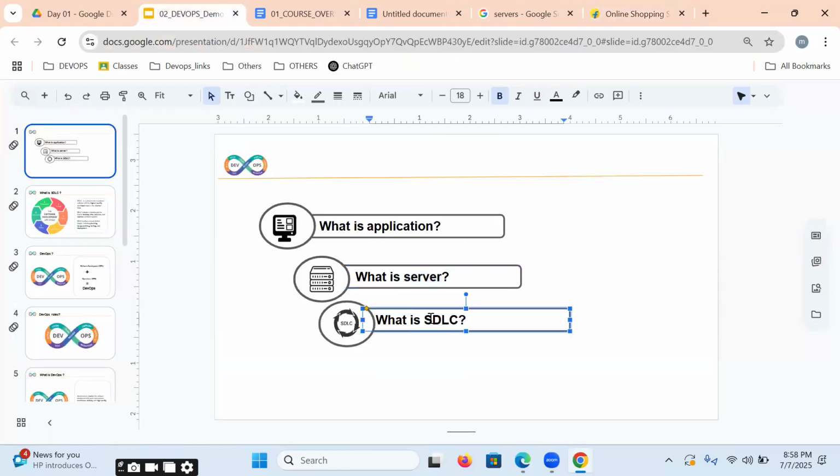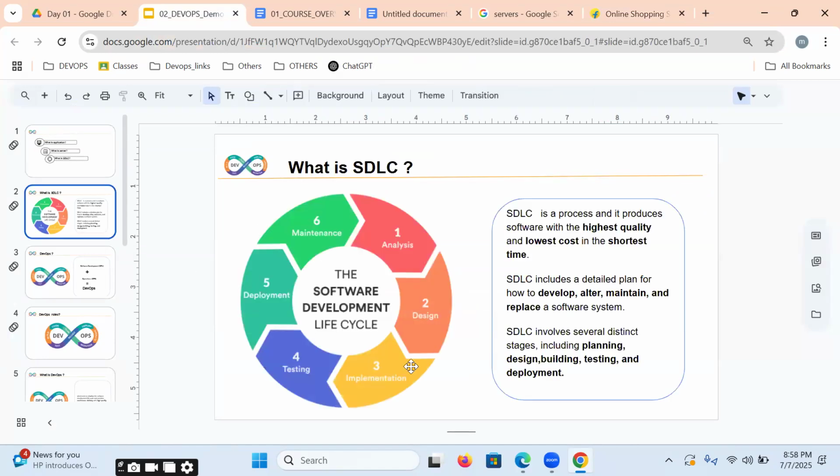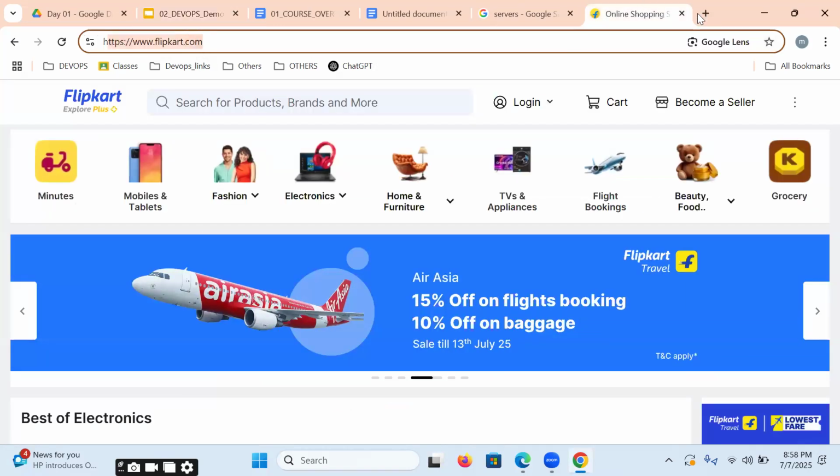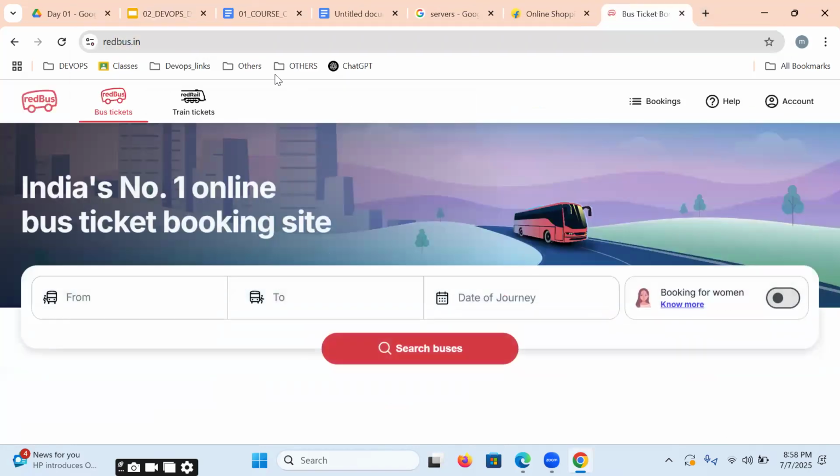Clear. Sir, what about SDLC? The Software Development Lifecycle. In the software development lifecycle, we have several stages and phases. Which are those? Analysis, design, implementation, testing, deploy, and maintenance. By following these stages and phases, we can produce an application, a software. For what? For doing business on the internet, like Flipkart, Amazon, Redbus, Book My Show, whatever it may be.